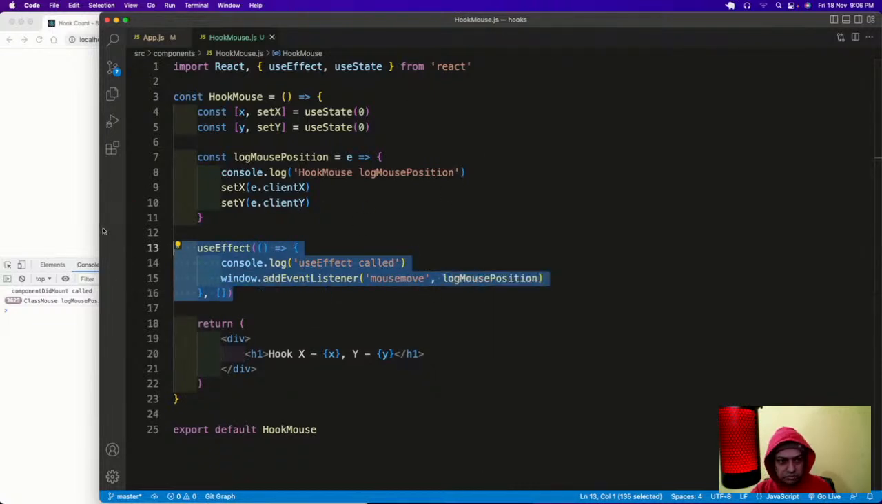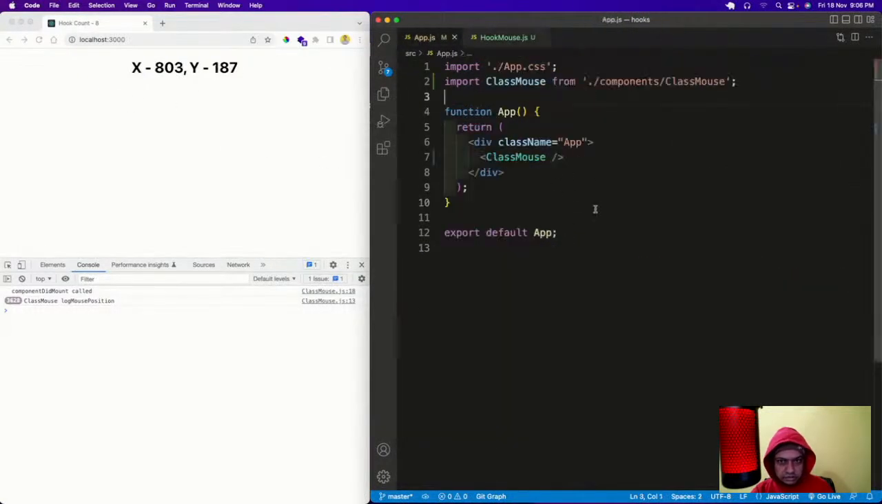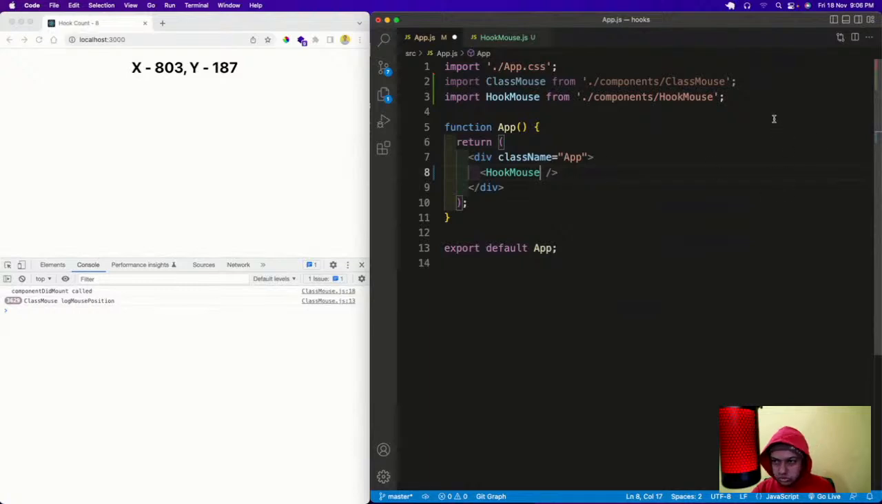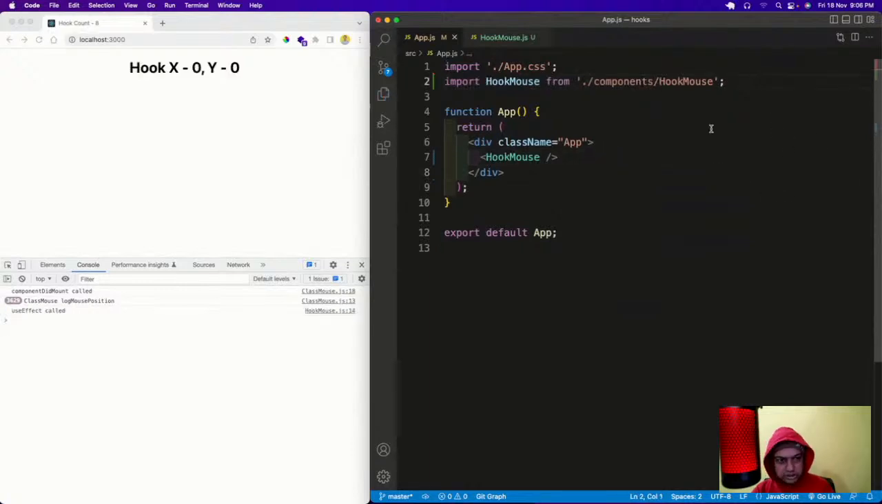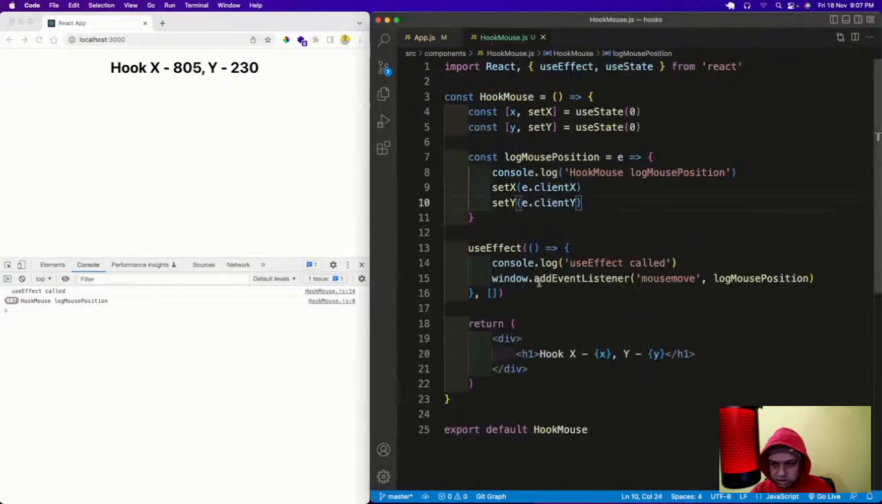So now make it small, and this I will call the hook mouse. Let's save it. See, the hook is now there. Okay, use effect called, and then this is called. So this is how it is done. But this is called only once, so that's why it is there. Okay, so this is done.